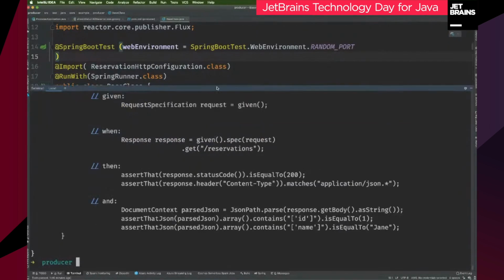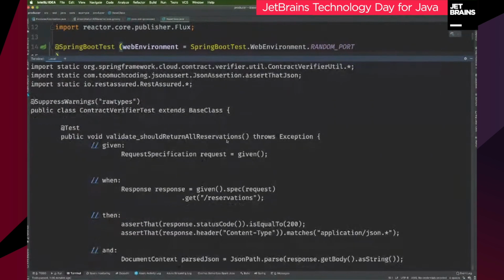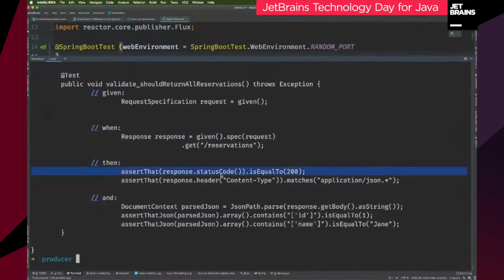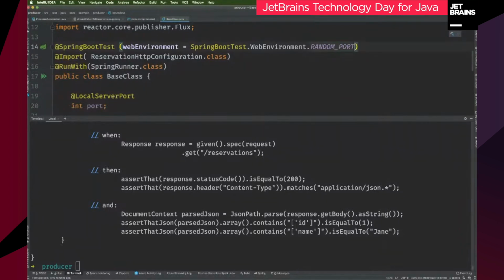And if you look at the output there, it's actually a simple class that extends our base class that says given an HTTP request to /reservations, assert that it has status code 200, this content type, and that the structure of the resulting JSON comes back as such. Now that we've run that test, when we build our producer, it gets installed into our local Maven repository, or more likely at the end of a continuous integration environment run, into your Artifactory or whatever your artifact management repository is, right? Now it's available to the rest of the organization.